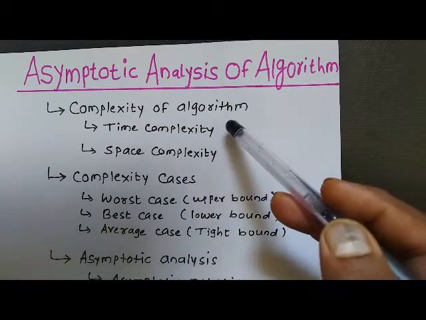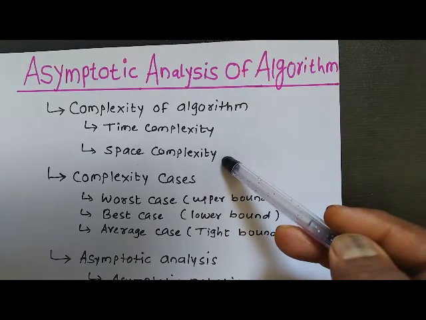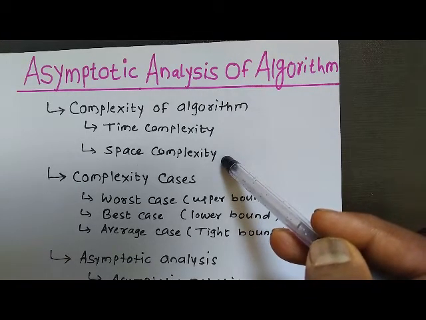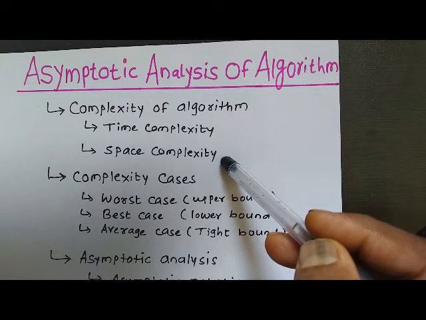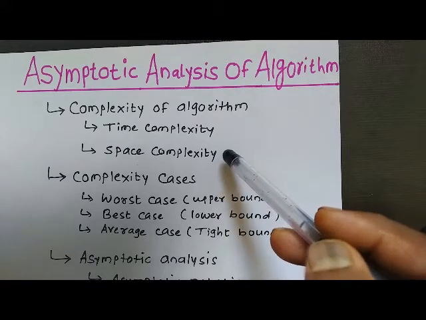Although these two complexities of the algorithm depend upon a variety of factors, like the number of inputs you are supplying for your algorithm, the processor that you are going to use, the hardware, the operating system, the complexity of the underlying data structure, and so on.